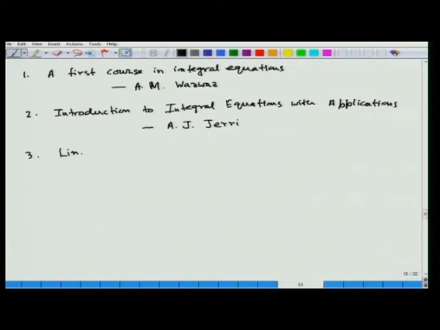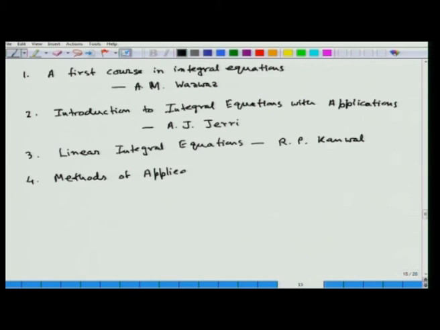Number 3, Linear Integral Equations by R. P. Kanwal, and number 4, the chapter on integral equation under the book Methods of Applied Mathematics by F. B. Hildebrand.